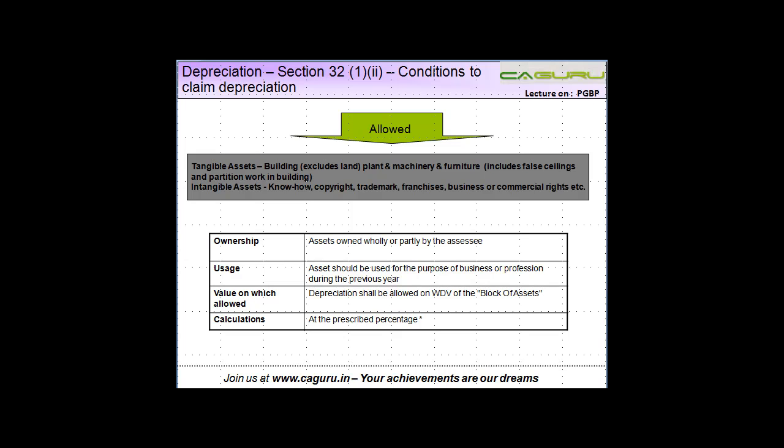I mean, the definition of asset is very wide. Is it that you are entitled to depreciation on each and every asset that you have? Or is it that depreciation is allowed on only certain categories of assets while not on the others? And if so, how should I be related to that asset so that I can claim depreciation on that? So let us see.